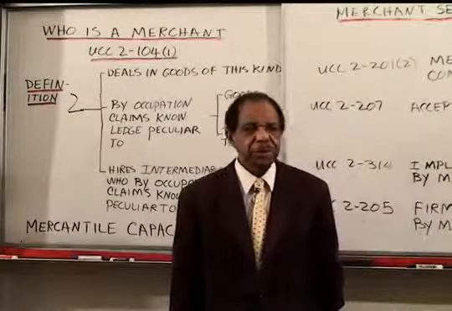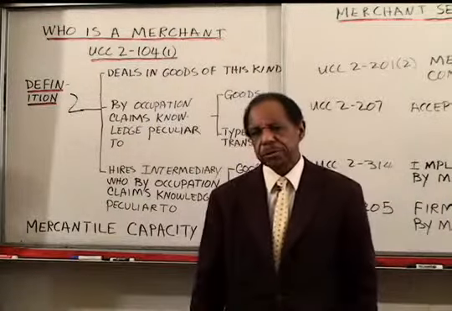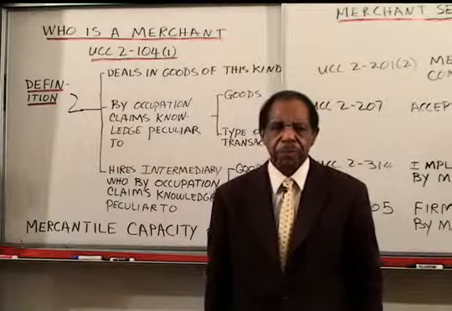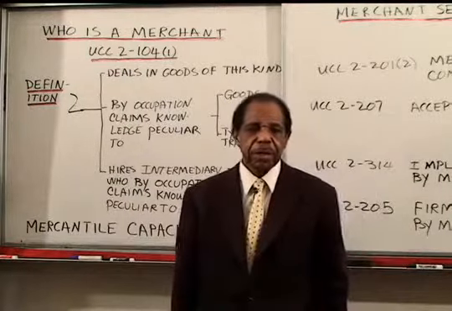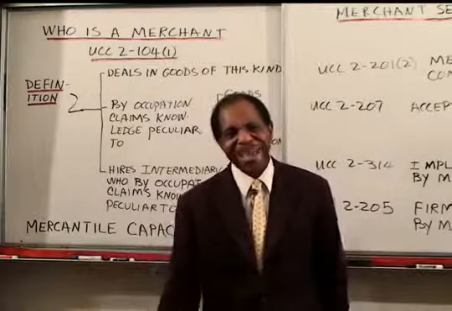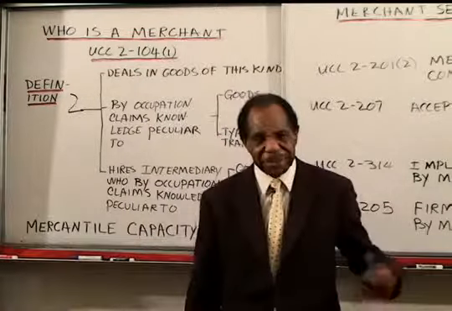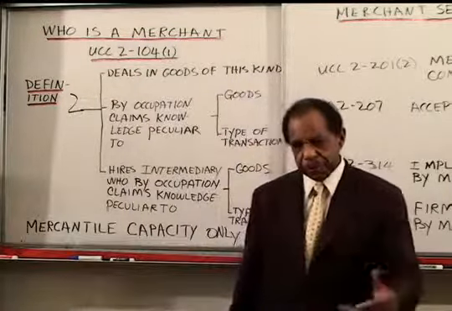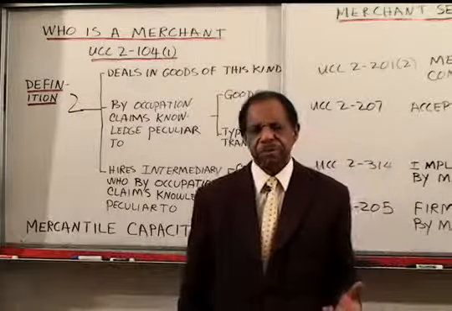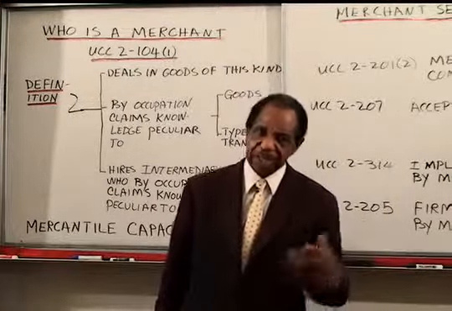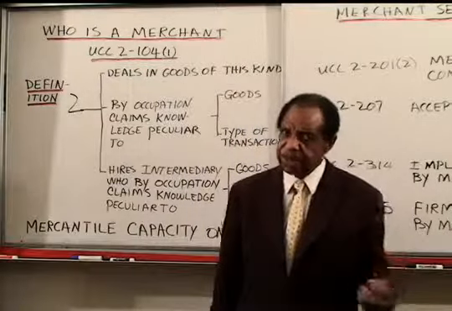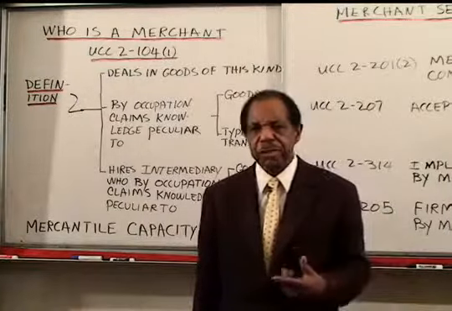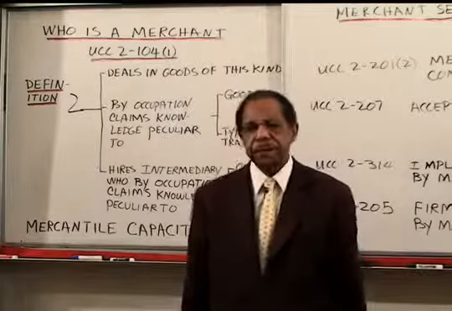There's a comment in the UCC at 2-104 that points out that bankers and lawyers are not treated as merchants when they are not acting in their mercantile capacity, and what they were inferring is things like buying things at the grocery store, being a consumer instead of acting in your mercantile capacity. So I think when these people are acting as consumers, they are not treated as merchants.